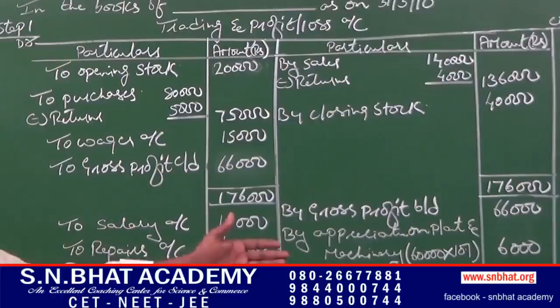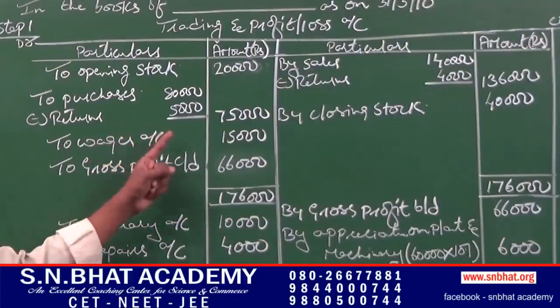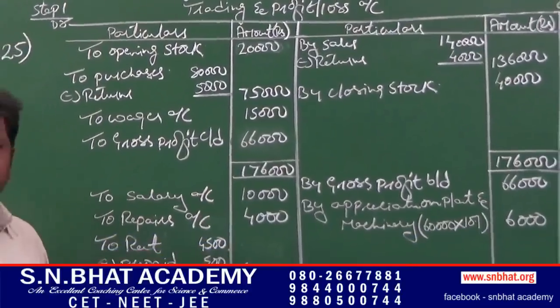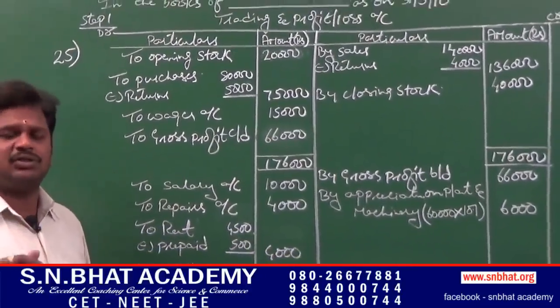But the transactions which are given in the adjustment should appear twice, once in trading account or profit or loss account and once compulsorily in balance sheet. First we have to mark in which account or statement it has to appear. First, capital and drawings. Capital, it has to appear in balance sheet, and drawings, it has to appear in balance sheet.